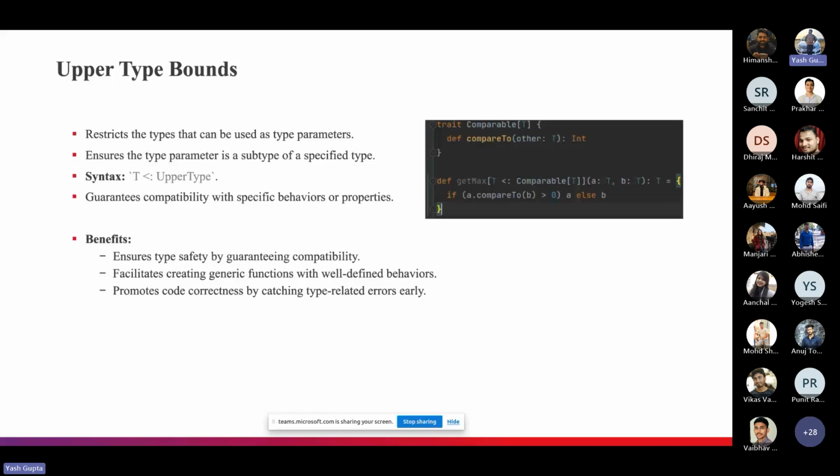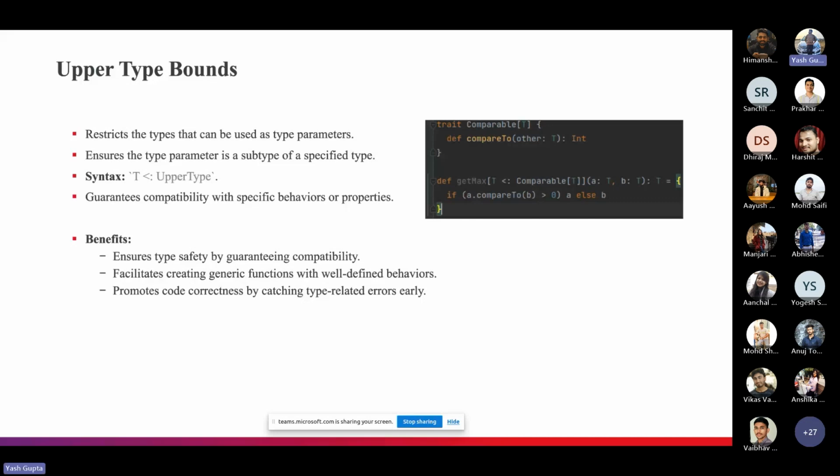An upper type bound specifies that a type parameter must be a subtype of a particular type, and this sign is used as the symbol for the upper type bound, right? If you want to say that this type must be a subtype of another class or trait, you have to use this sign. This symbolizes the upper type bound, which means T will be a subtype of the Comparable trait.